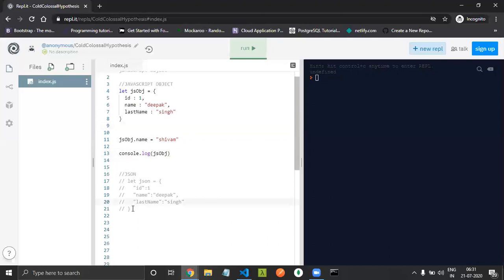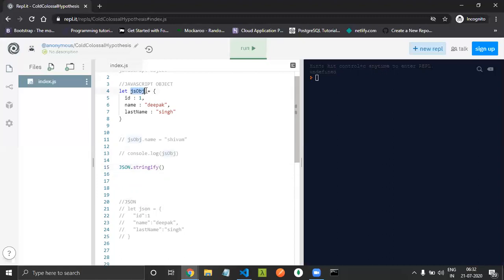Let me first convert this JavaScript object to JSON. How will we convert it? We'll use JSON.stringify. We have to use this method, JSON.stringify. It will take one argument, which is the JavaScript object you want to convert.